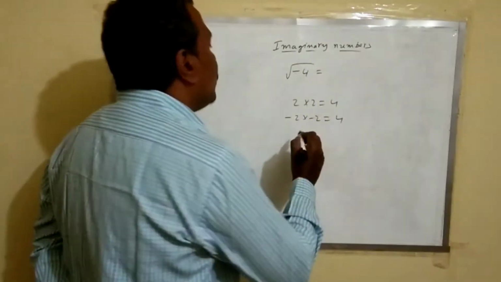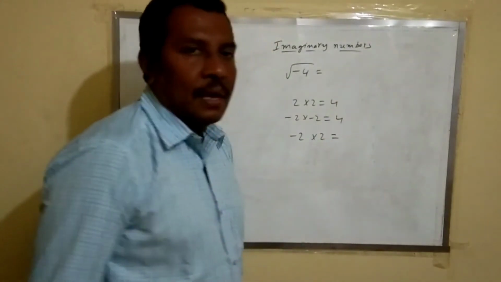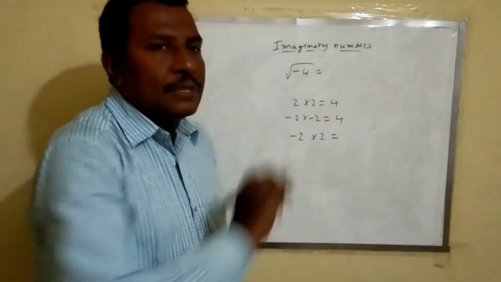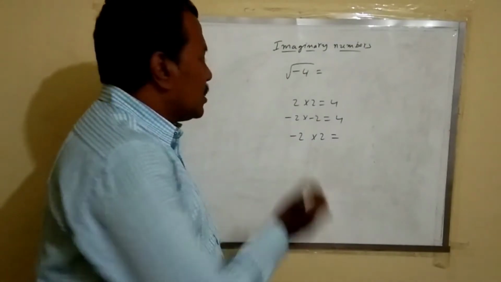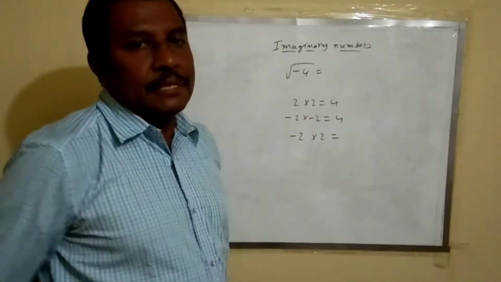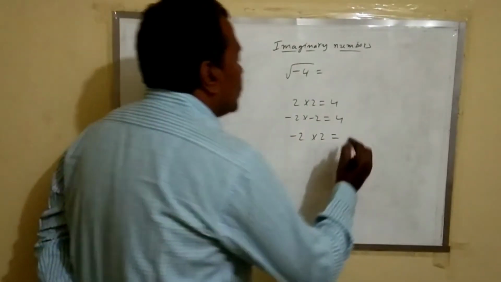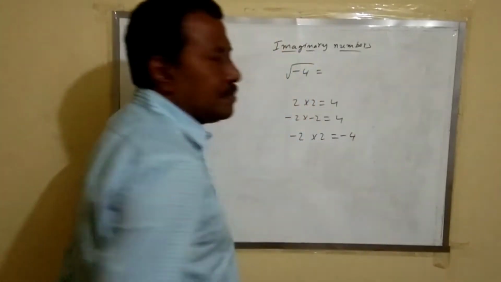Minus 2 would be obtained by multiplying minus 2 into 2. Can you say that minus 2 and plus 2 are the same numbers? No. Minus 2 is a negative number and 2 is a positive number. Both are different numbers, so they are not the same numbers. Minus 2 into 2 only gives minus 4.